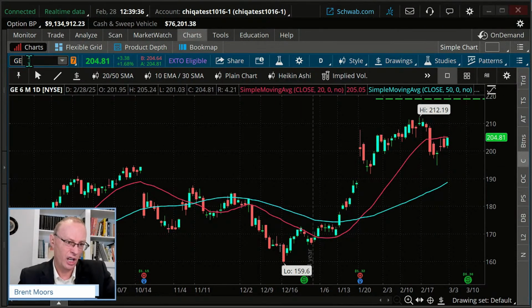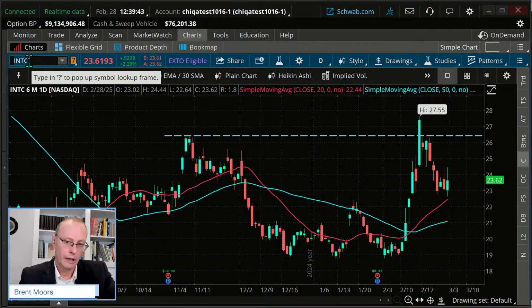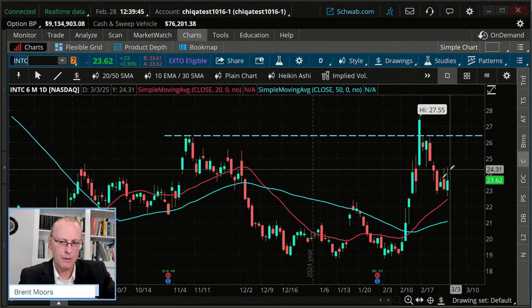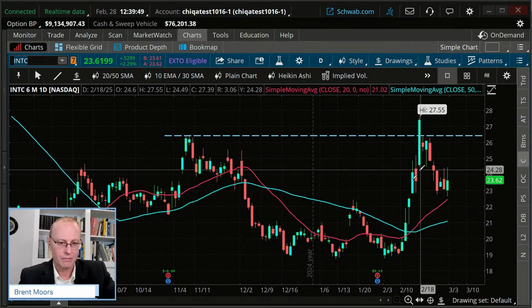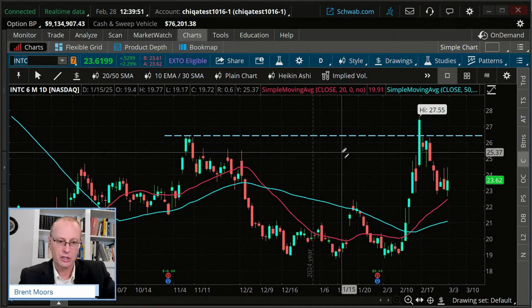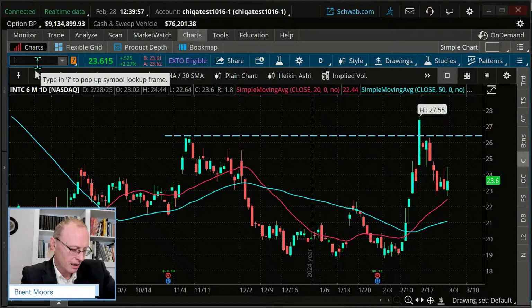If you wanted to practice a back ratio spread on that. Intel, kind of the same thing. Maybe you're waiting for a little bit more of a bounce here, but Intel, after years of struggling, actually maybe looks like it's seen some brighter days.